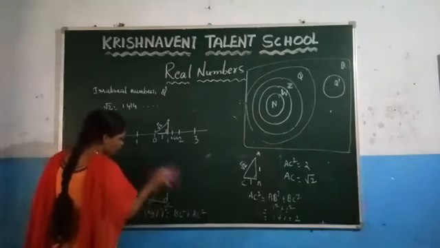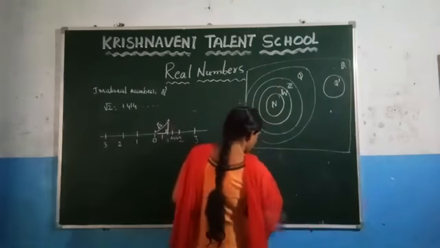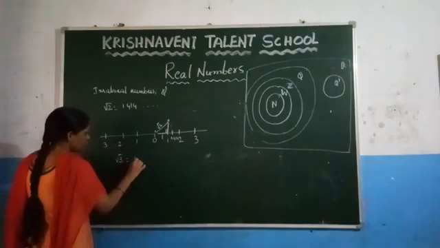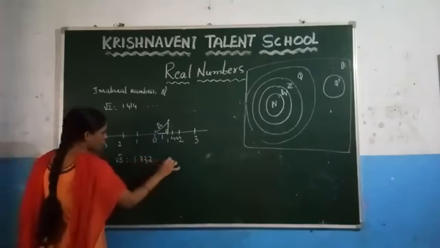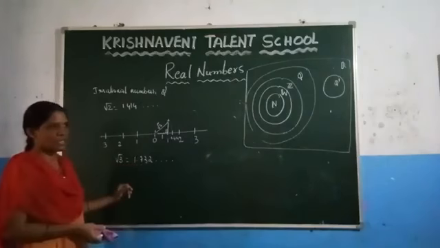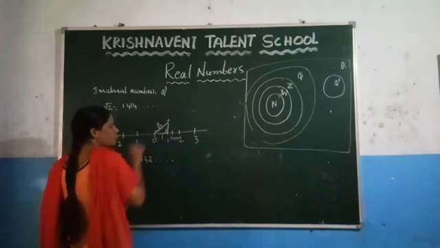Suppose you want to represent root 3 on a number line. Right? Here you know that the value of root 3, after solving the process, you will get 1.732 like this. So if you want to represent root 3 on a number line, here you can observe that up to here this is the value of root 2.